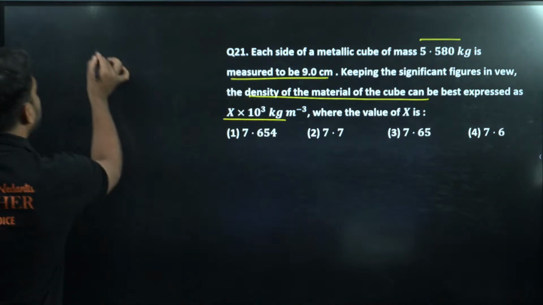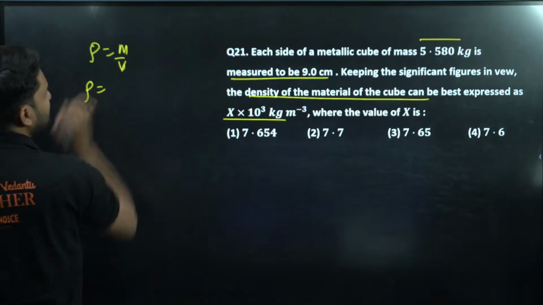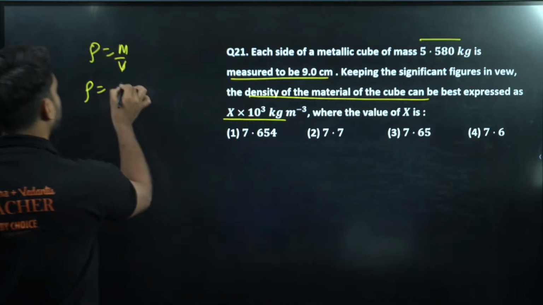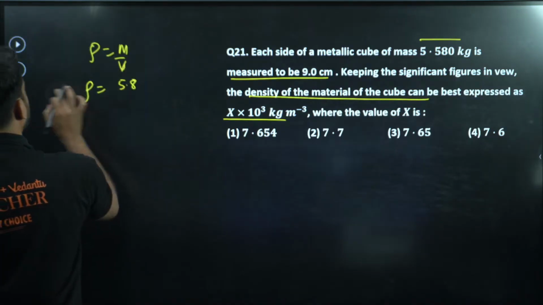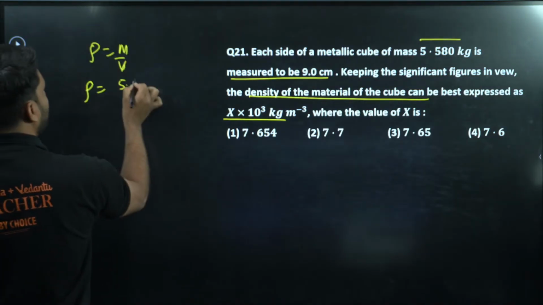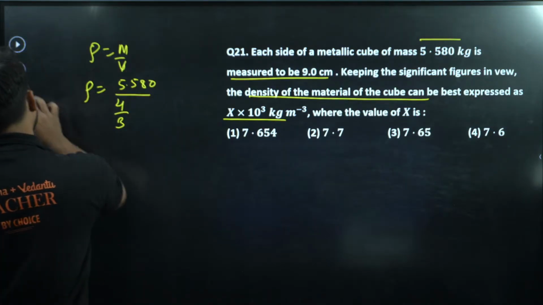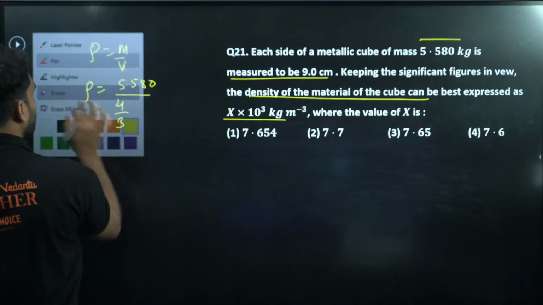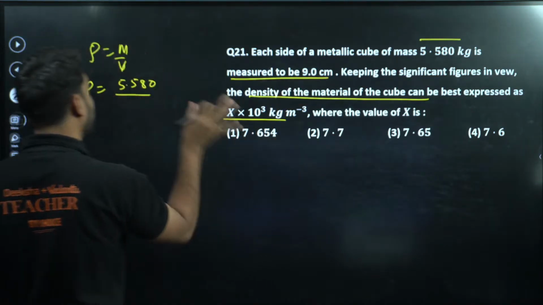Now, density is equal to mass upon volume. Mass is 5.580, divided by volume. This is a cube, so volume is L cubed, and L is 9 centimeter.